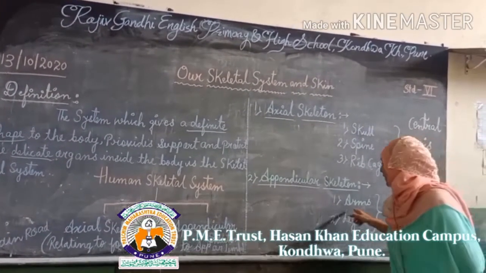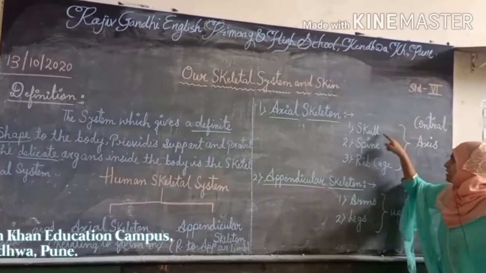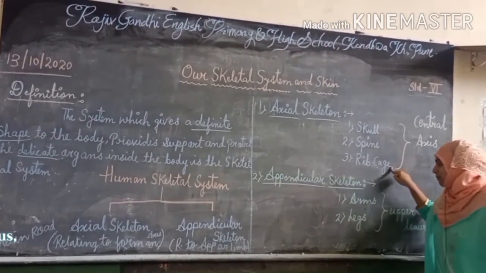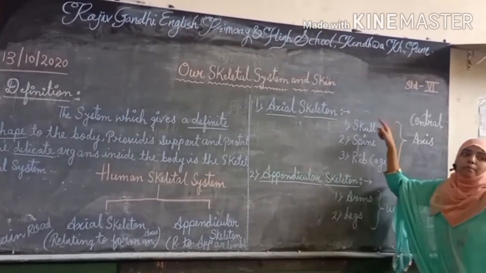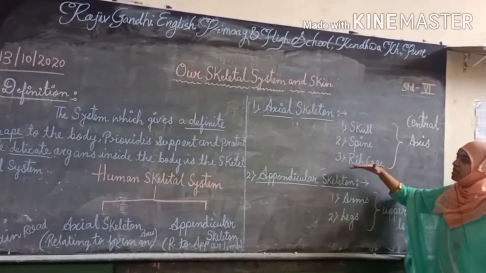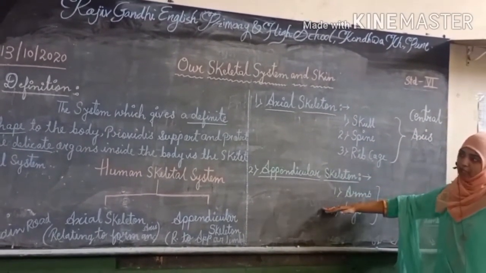So these are skull, spine, rib cage, arms and legs. They are all bones. Where are they situated? Some are situated on the axial side, and some on the appendicular side.